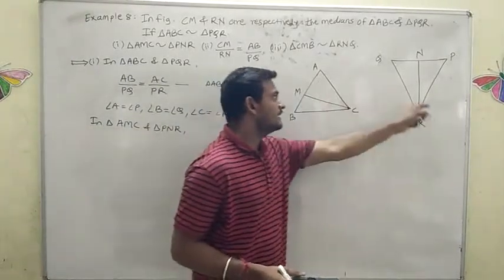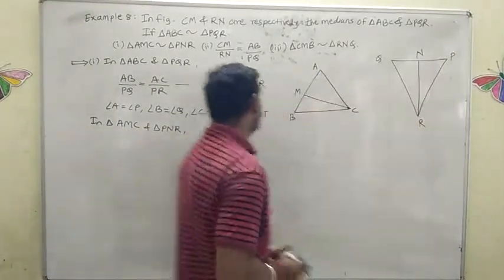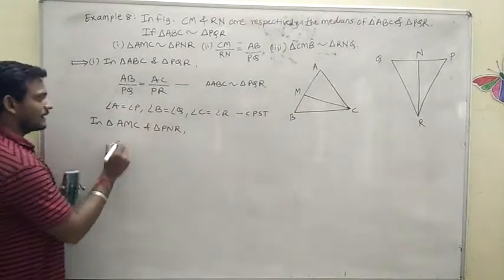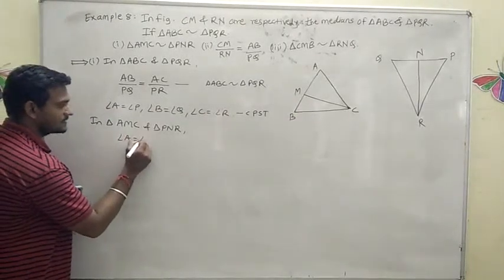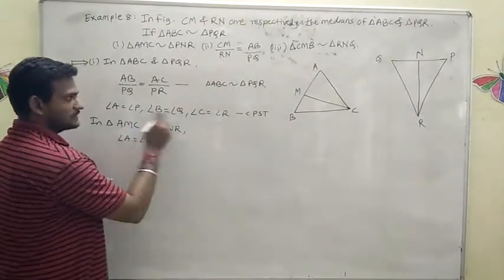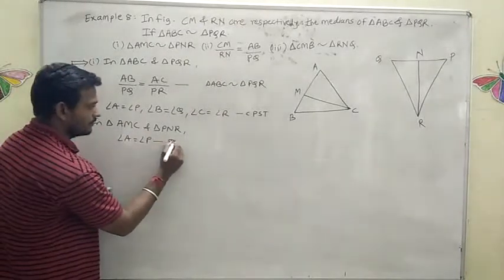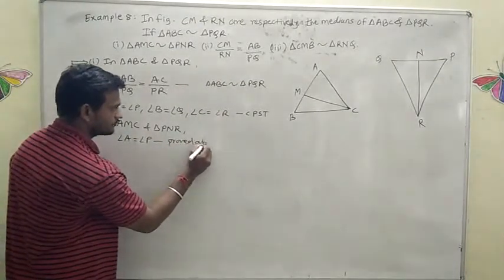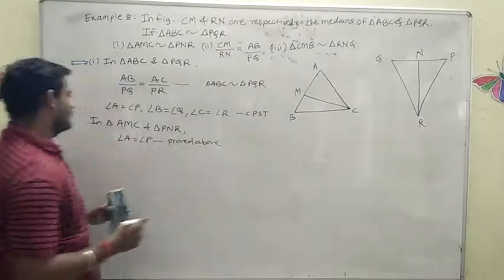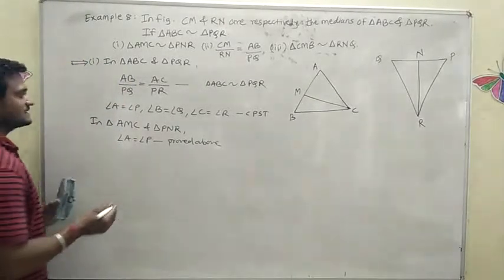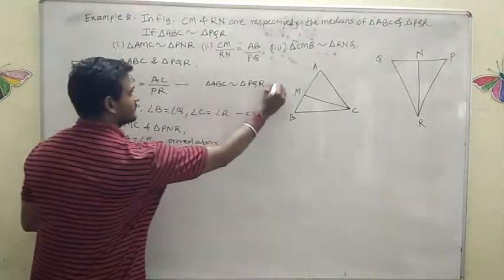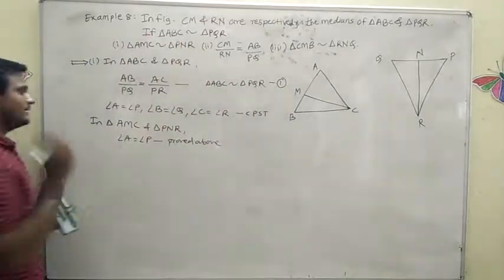Can I write angle A is equal to angle P? Angle A is equal to angle P, because it is proved above. Now mark this as equation number 1.